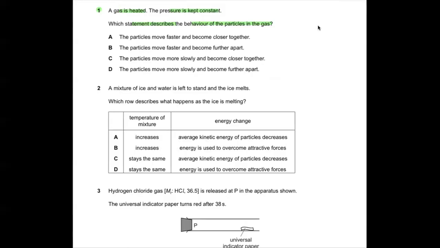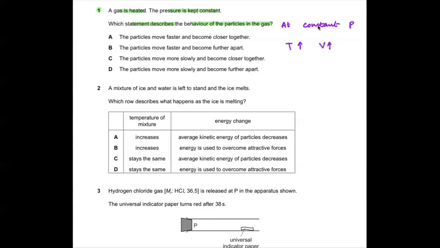If you remember, at constant pressure, if the temperature is increased, then the gas starts to move faster and goes further apart,